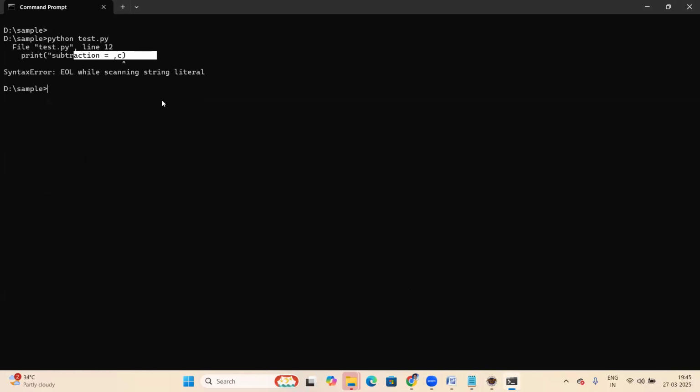See, I'm using the up arrow key to get the previous commands. Command prompt will maintain the history. Up arrow key, down arrow key. Instead of typing every time, you can use the up arrow key. I want this previous command, notepad test, so I need not type it every time. Command prompt will maintain the history.